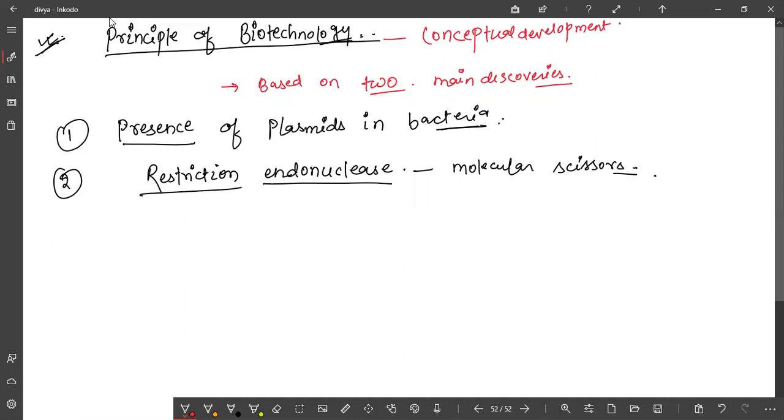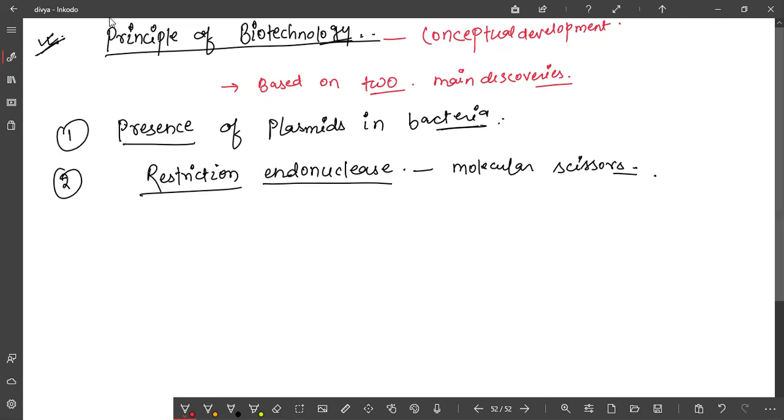So again, in bacteria, how did the restriction endonuclease discovery come into existence? It was observed that if any virus attacks, the bacteria have one enzyme that modifies its gene. This comes under the restriction modification system.